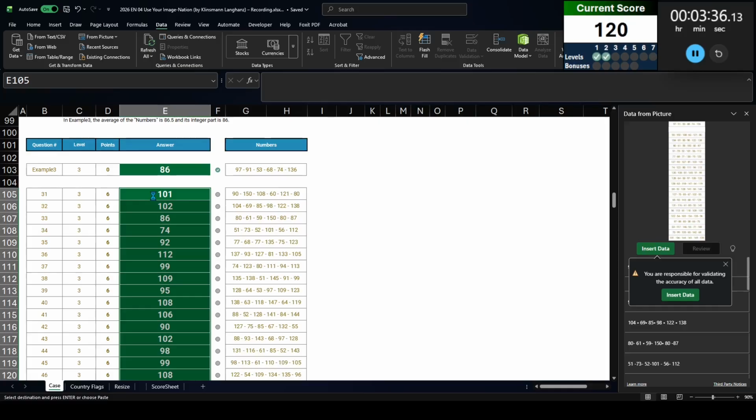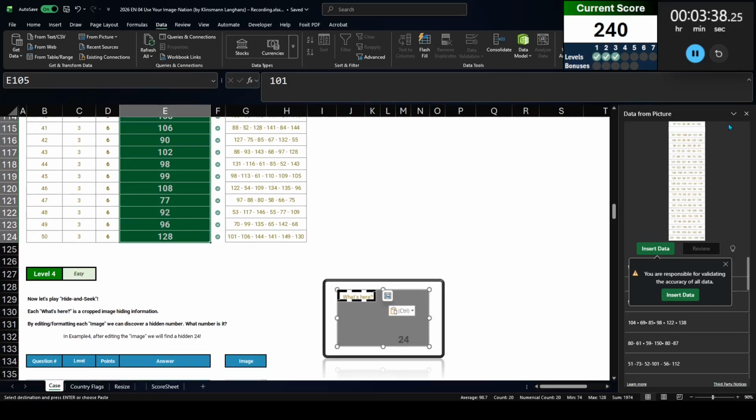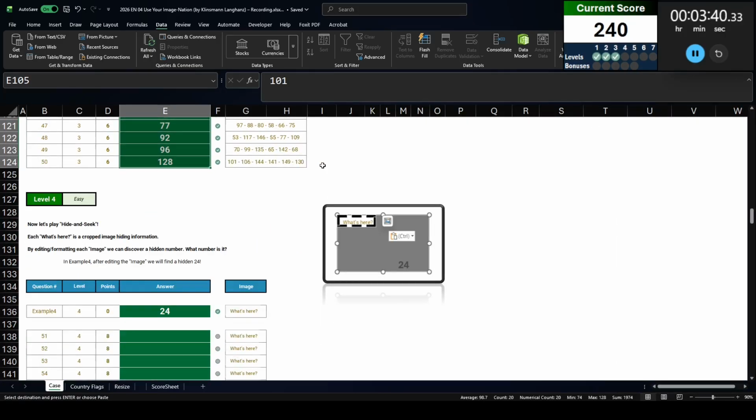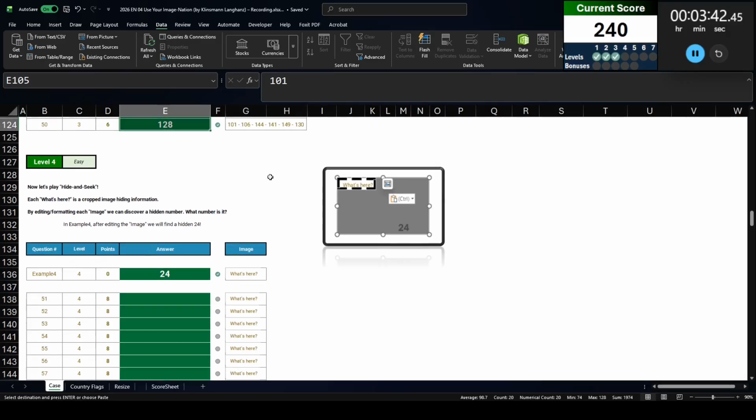I'm going to go back and just paste values directly into those cells. There we go. Nice to learn about a new function in Excel.